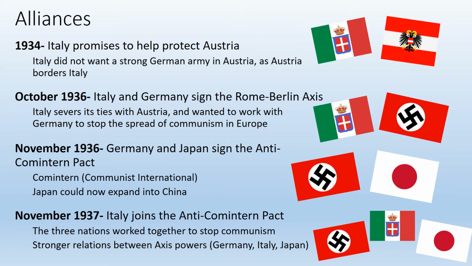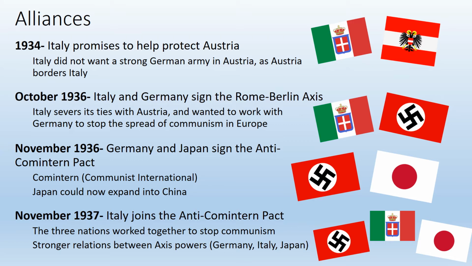So looking at our alliances, in 1934, Italy promised to help protect Austria. This is because Italy and Germany weren't really friends yet. They didn't want a strong German army in Austria because Austria actually borders onto Italy. So this is where the Italians were protecting themselves. They said if we help out Austria, it'll stop a potential German invasion of our own country.